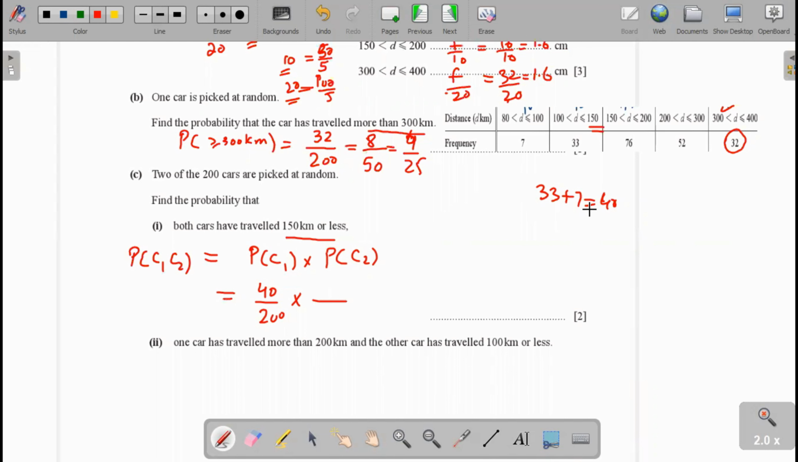40 multiplied, 39 divided by 200, divided by 199, 39 divided by 990, 39.